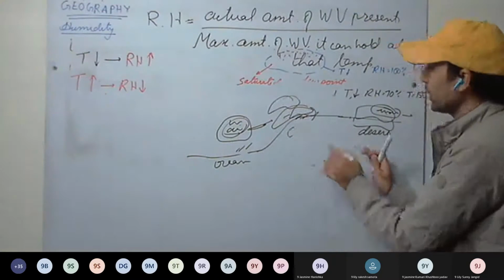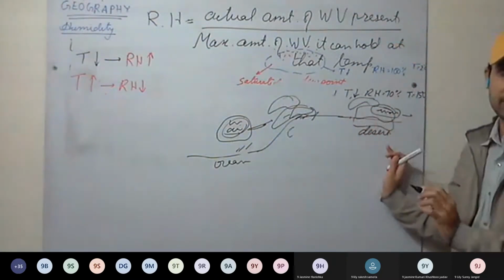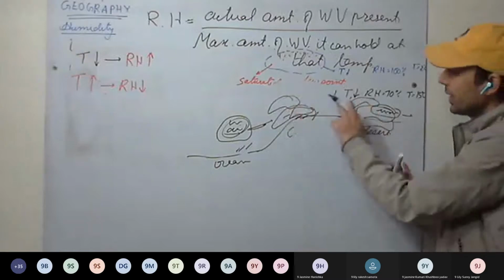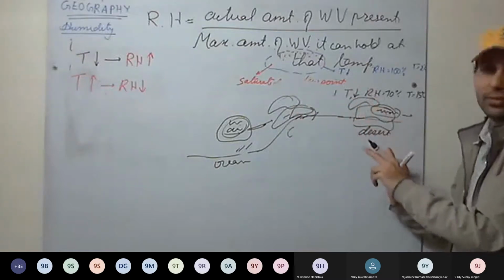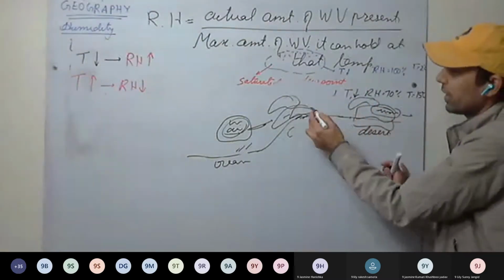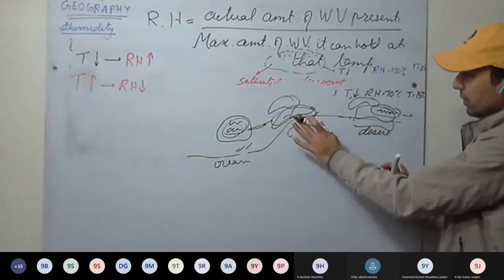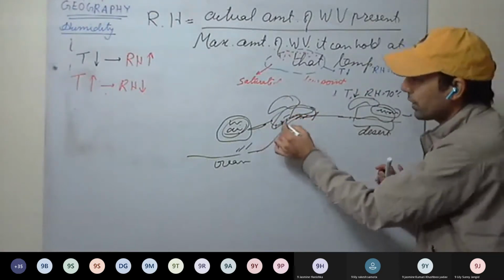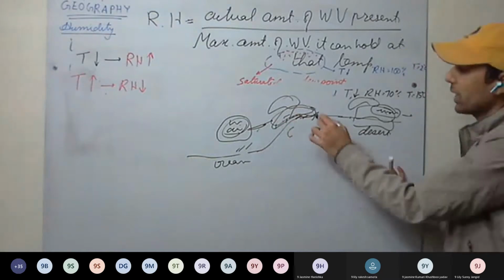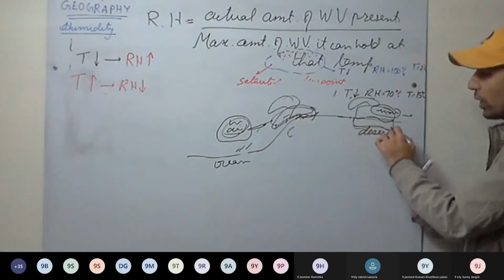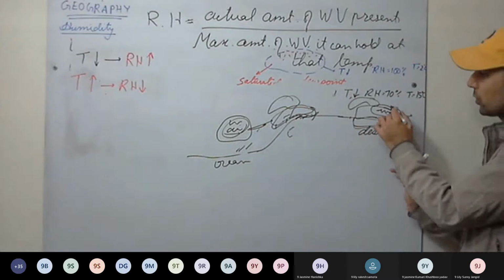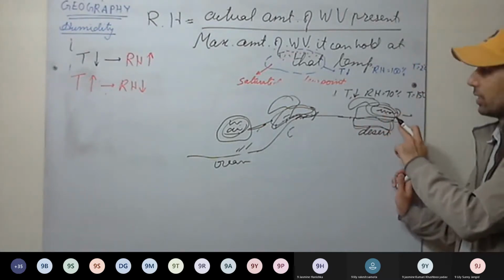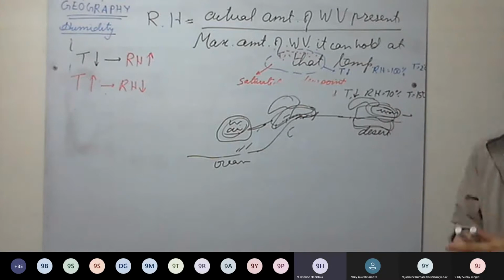Here as well the air is at the same temperature, and here as well, for example, the air is at the same temperature. But the amount of water vapor these airs are having is different. That will depend on the landforms, plants, and how far it is from the ocean or any water source. Here, there is no water source to get moisture, so even though the air is warm, it will be dry. Understood this one? Okay, sir.